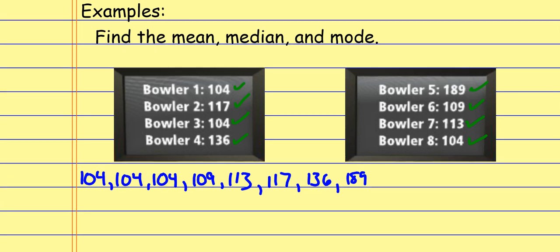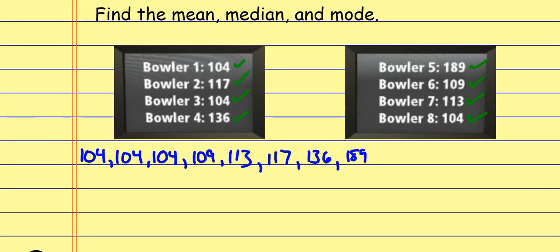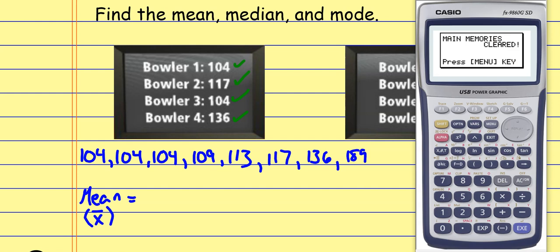And so now from here, I want to find the mean, median, and mode. So the mean, I'll find that one first. You'll also see the mean abbreviated this way as an X with a little bar over it. That also indicates the mean. And in order to do the mean, I'm just going to pull up my calculator here, and I start adding these up. So 104.